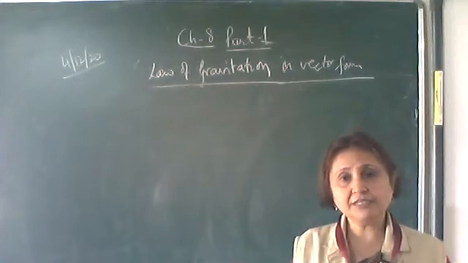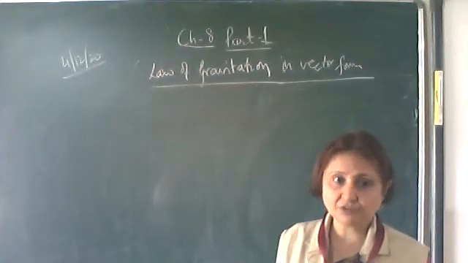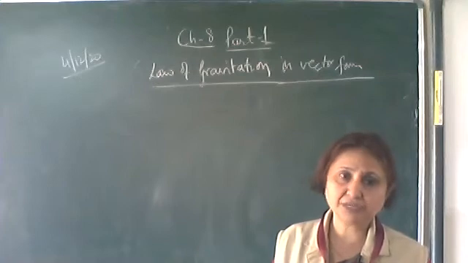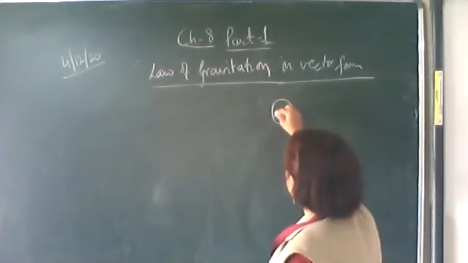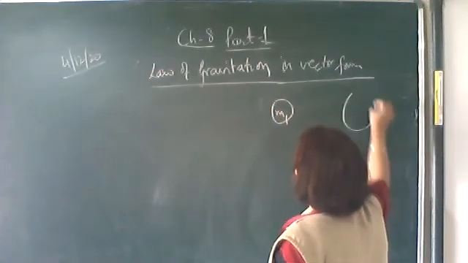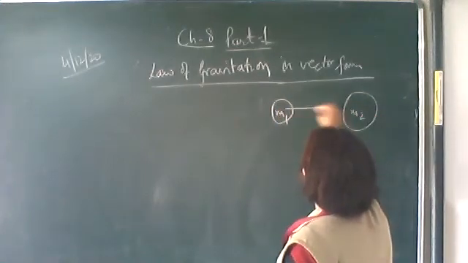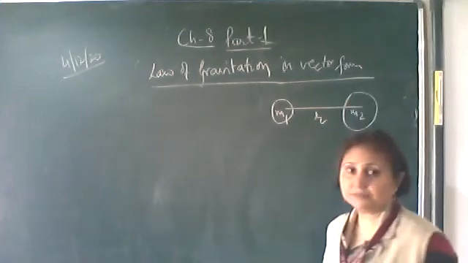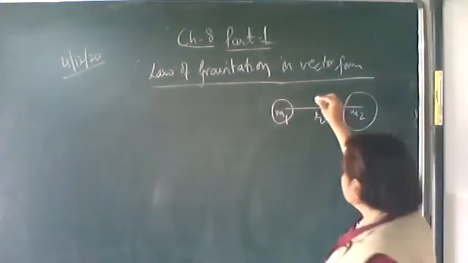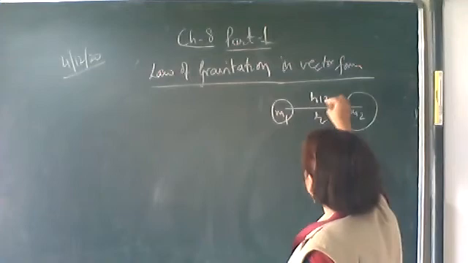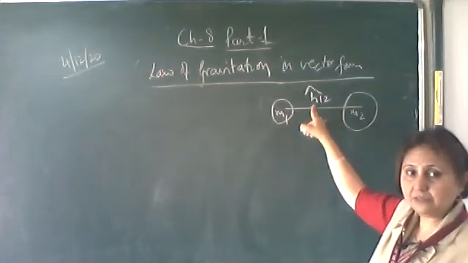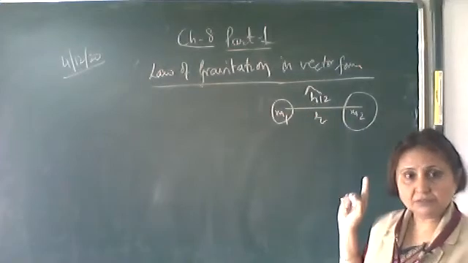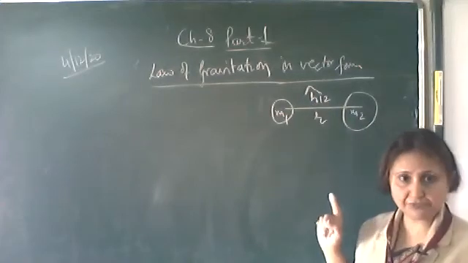Okay, now we'll write it in the vector form, that is, we'll write the direction of force also. So this way we can write the law of gravitation in vector form. The same figure: M1, M2 separated by r distance. Now let R12 cap be the unit vector. This cap means it is the unit vector.